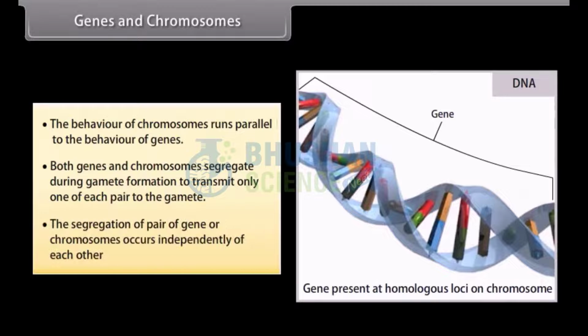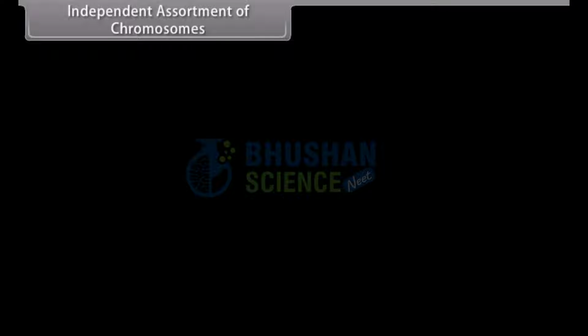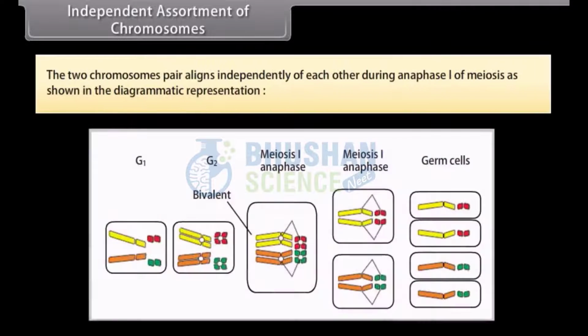The segregation of a pair of gene or chromosomes occurs independently of each other. Independent assortment of chromosomes. The two chromosomes pair aligns independently of each other during anaphase 1 of meiosis, as shown in the diagrammatic representation.